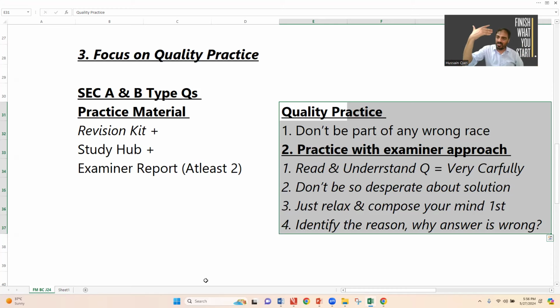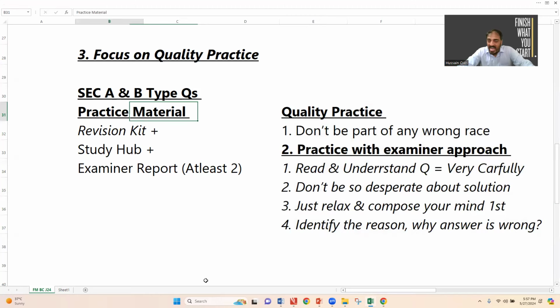For example, some of the students have done 500 MCQs, but they will not be able to attempt the 501st. If I give the student another question after 500, they will not be able to attempt it because there is no confidence built in. So focus on quality. For the next 12 days, you need to understand the examiner mindset, and that is called quality practice. So focus on quality practice. This is my suggestion for section A and B.